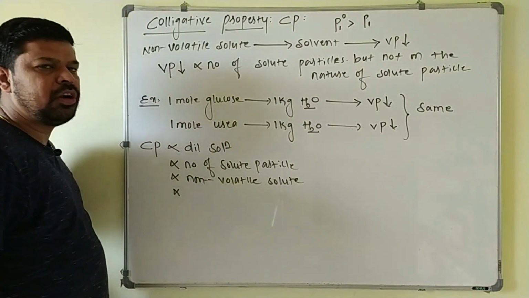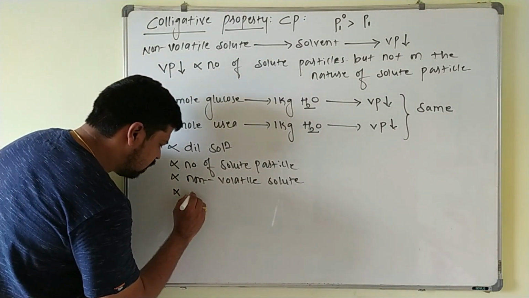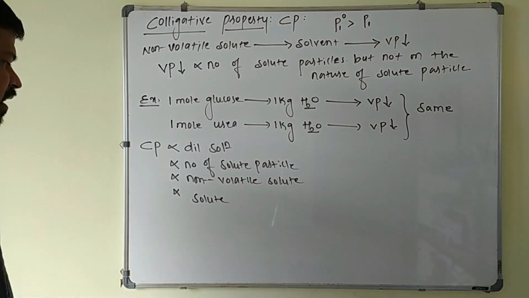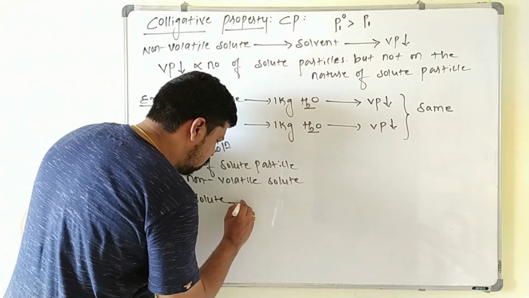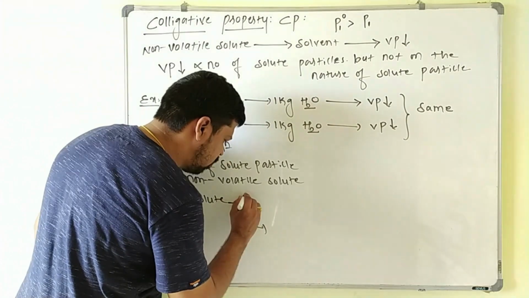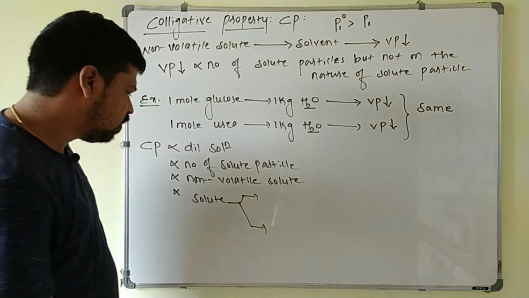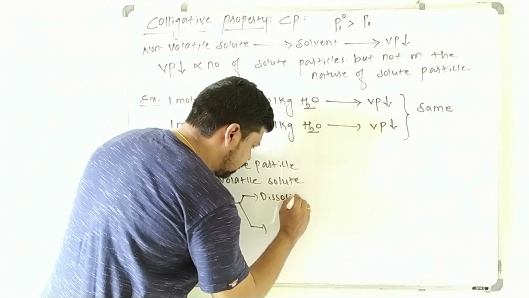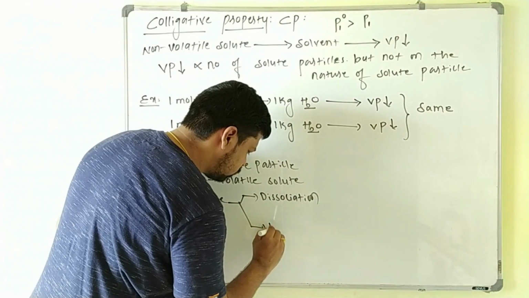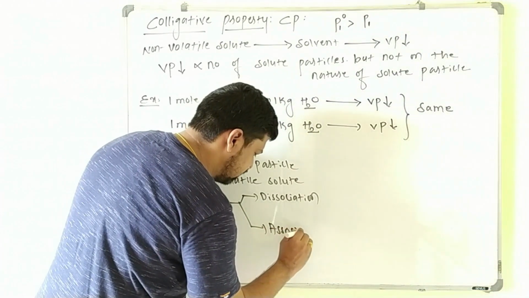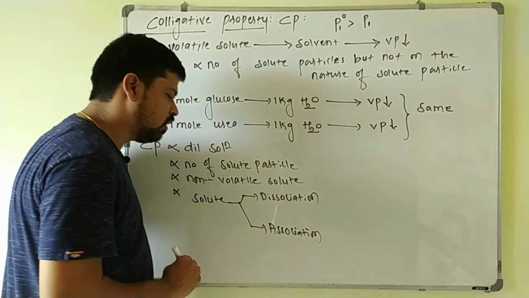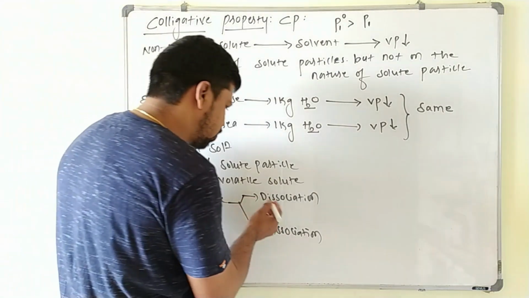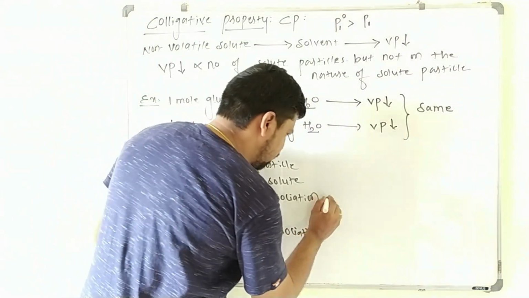The next very important point is the solute which is added to the solvent, it should not undergo any association or dissociation. So it should not undergo dissociation or association. The added solute must be non-electrolyte. So it should not undergo any dissociation or association.